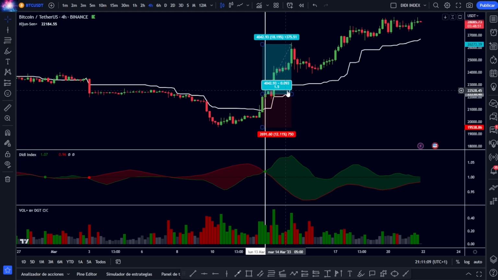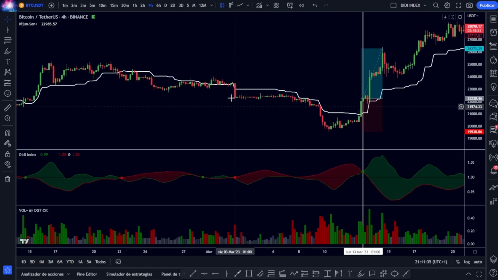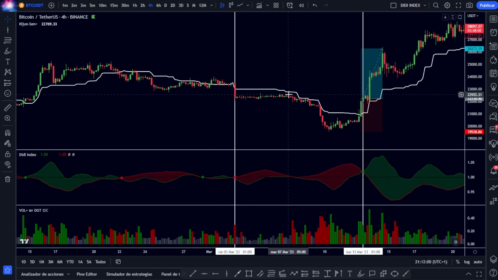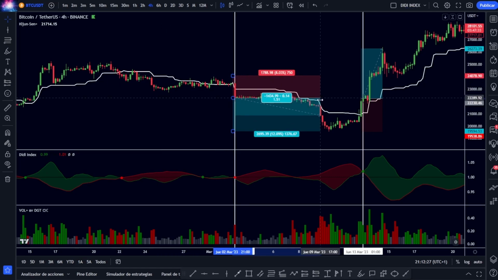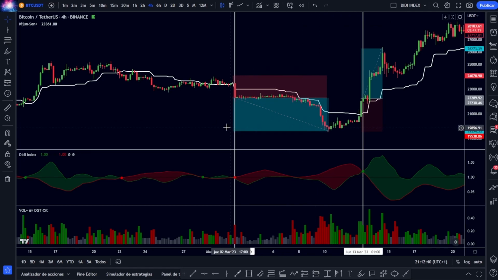That is to say, an incredible operation. If we look a little further back, the DD index marks us that red dot. We also place our vertical line to see if the volume, and in this case the price, accompany. Since we have the red dot, we will look for a short, and indeed, the price is below our average of Kijun-sen. We place our operation, stop loss at the previous lows, and we mark our take profit with a 1.5 ratio. There we have it. It just reaches the floor and we take another victory.